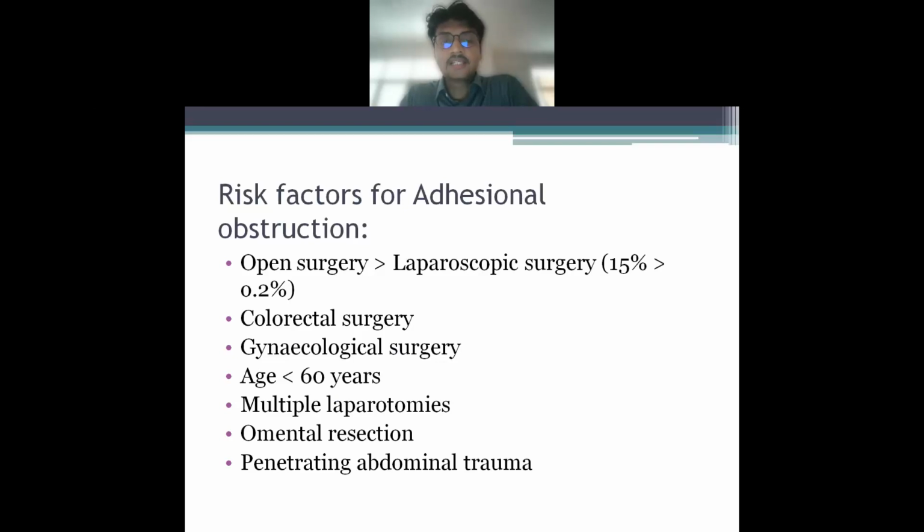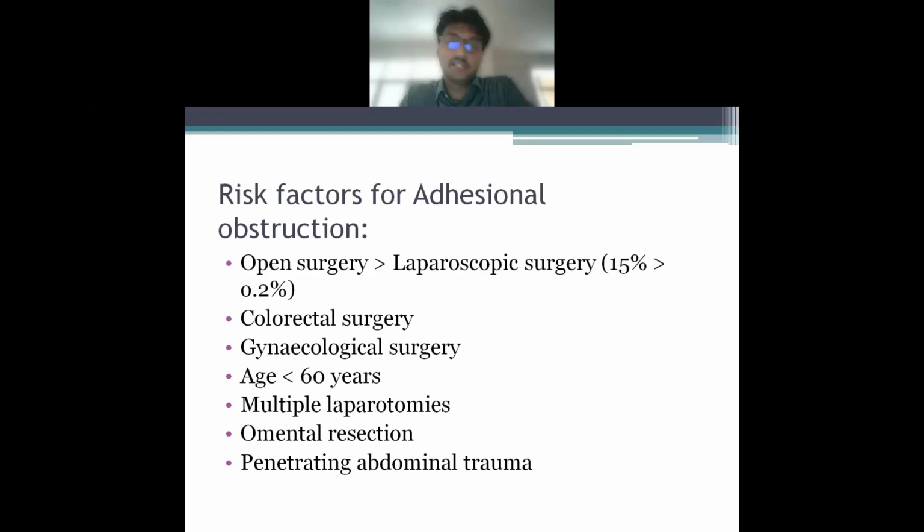Age less than 60 years, this can be attributed to the fact that the younger generation lives for a longer period of time than the elderly population. So age less than 60 years may be a confounding factor. Multiple laparotomies, we all are very clear with it.